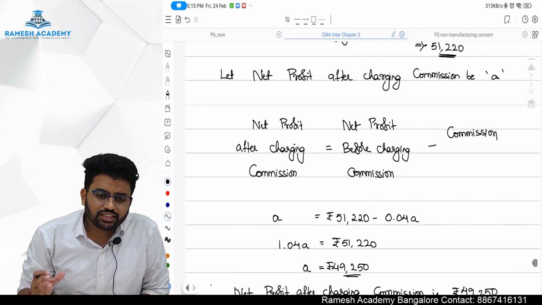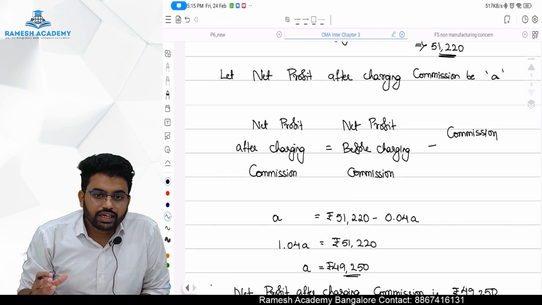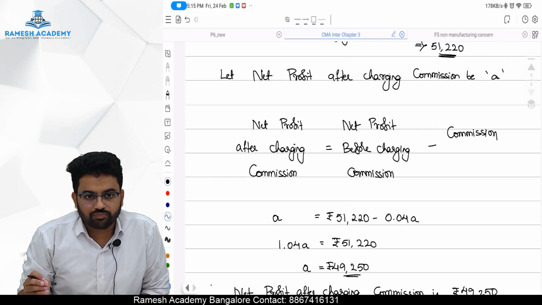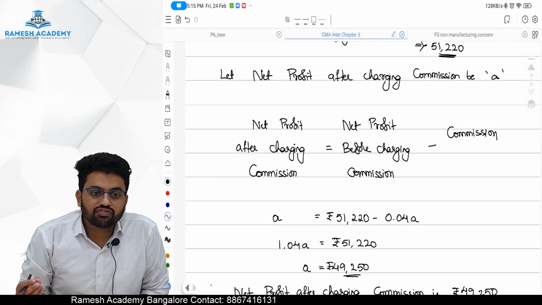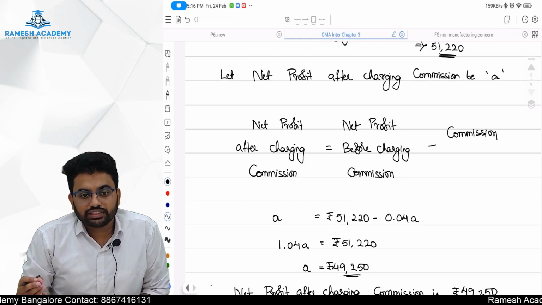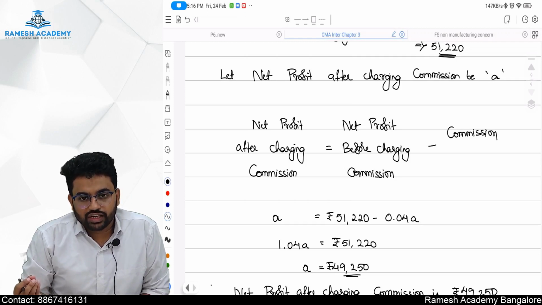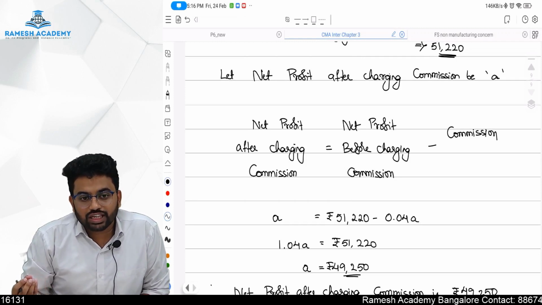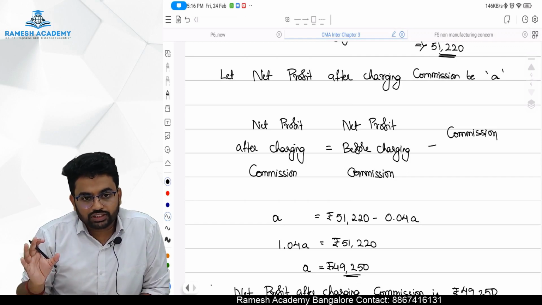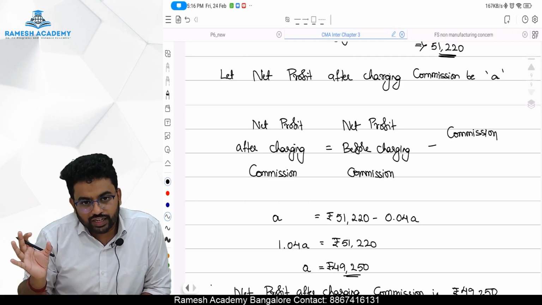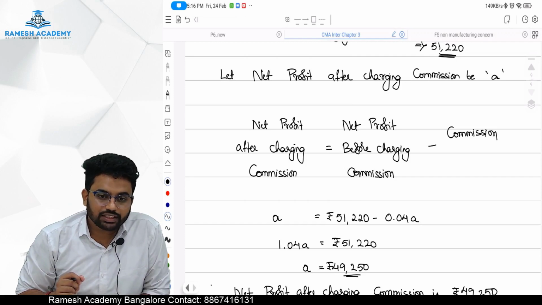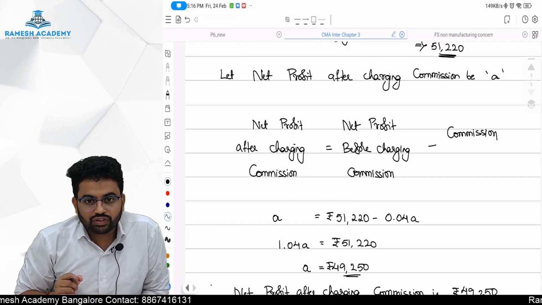So net profit after charging such commission is equal to net profit before charging commission minus commission. Commission is 4% of the amount after charging commission. If after charging commission is A, then commission should be 0.04A, right? So A is equal to net profit before charging commission, which is 51,220 minus 0.04A. So negative 0.04A went to the left hand side and became 1.04A, because minus will become plus. So 1.04A is equal to 51,220.